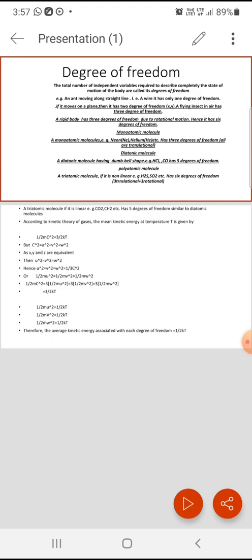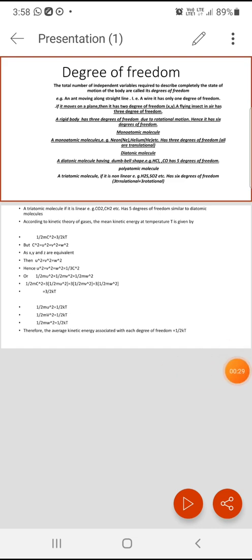This is the second module on the kinetic theory of gases. This one is the second lecture on degrees of freedom and the law of equipartition of energy. To understand the law of equipartition of energy, we have to first of all know about the degrees of freedom.